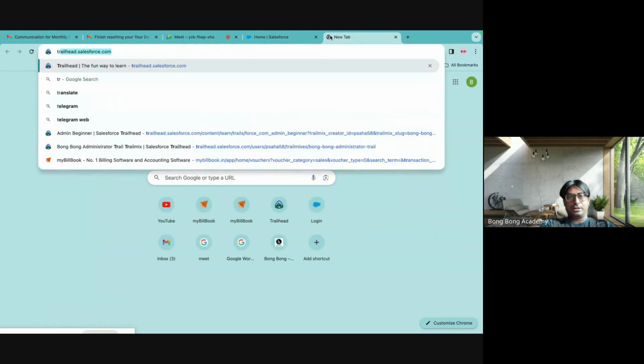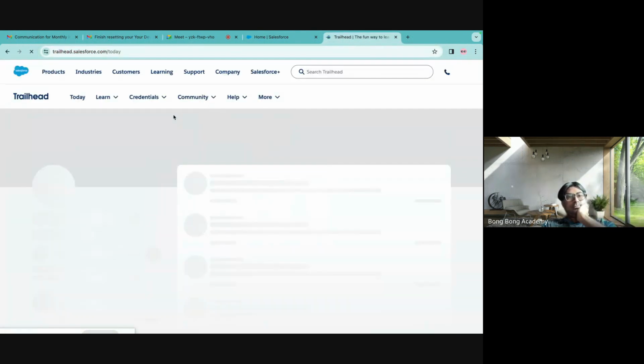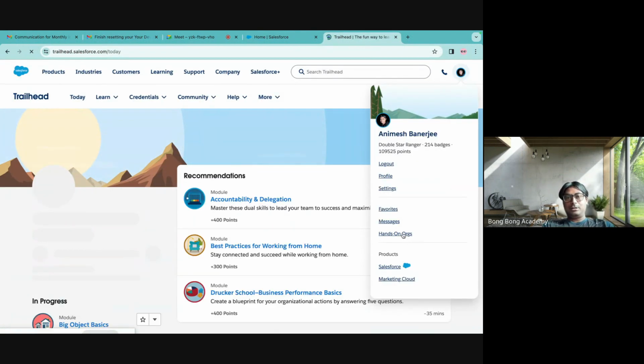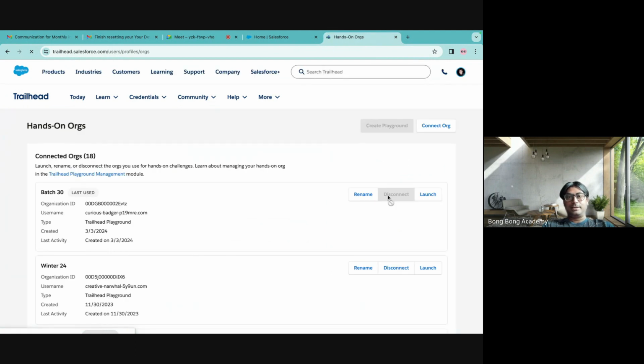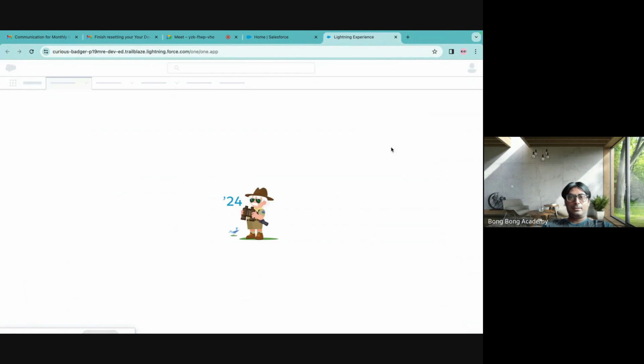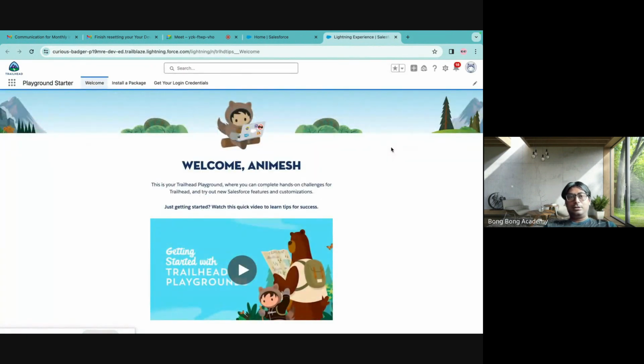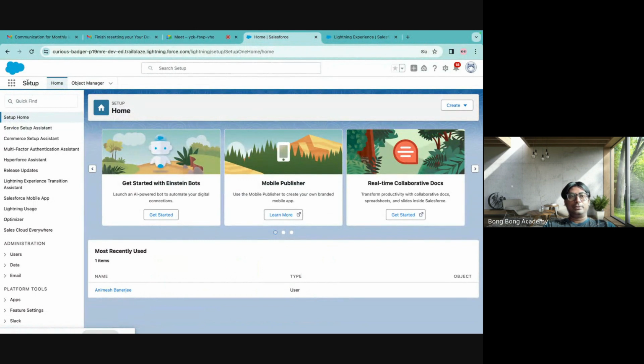I will go back to Trailhead, and I will launch it from here. The same. You see, it shows me the Playground Starter as the app. But if I do a login and password, it shows me setup, right?